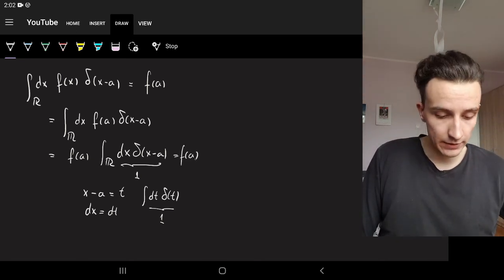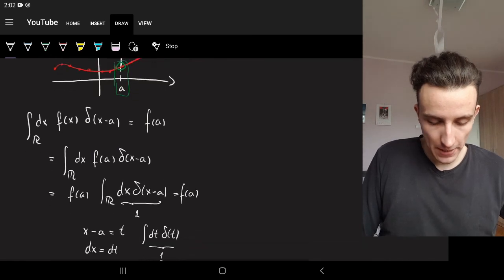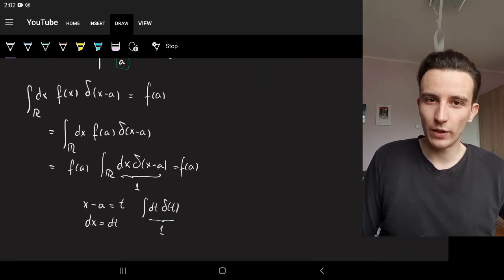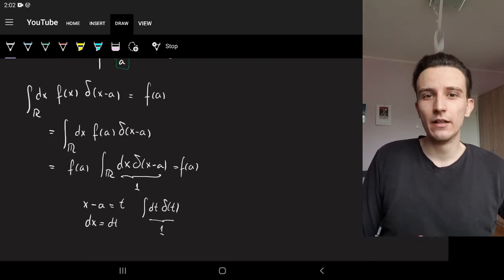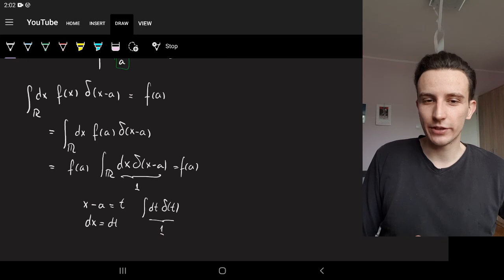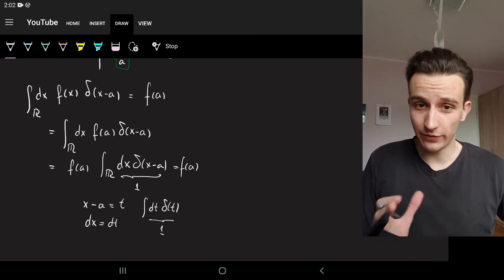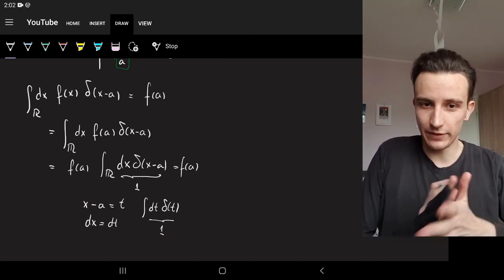Okay, well, this is kind of the introduction to the delta function. Next time I want to show why the delta function is the identity operator of the Fourier transform, and then we'll define it like that as well and see if they match.